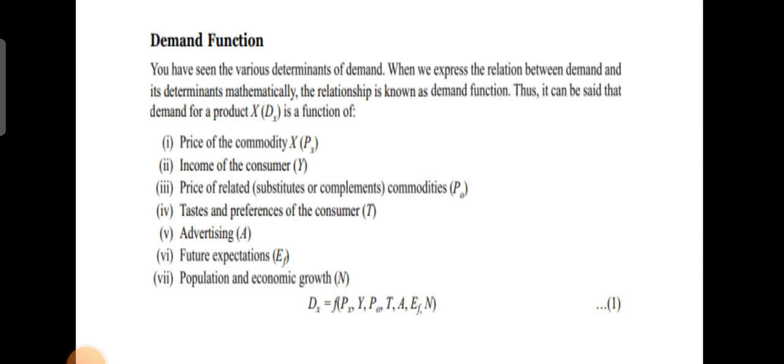First, price. As you all know, price is the basic factor. A consumer usually decides to buy with consideration of price. More quantity is demanded at a low price and less is purchased at a high price. And the second one is the income of the consumers, which is denoted by capital Y. A buyer's income is his purchasing capacity.